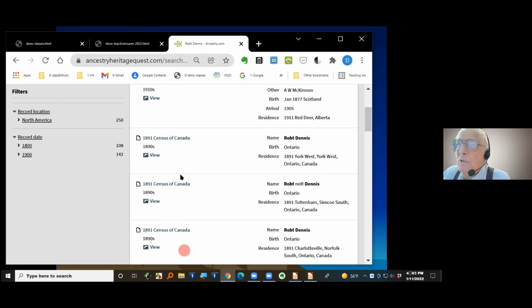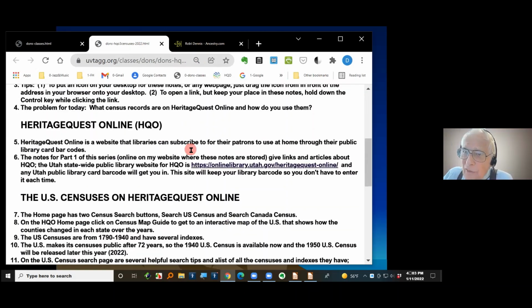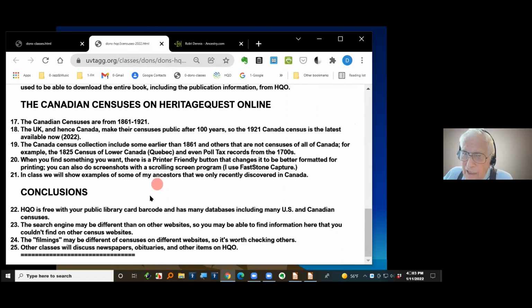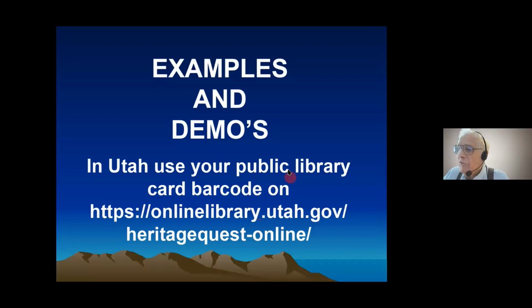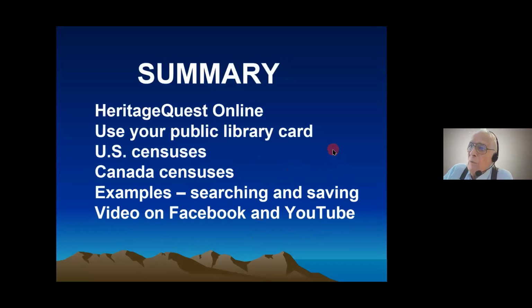Now, let me go back to our HeritageQuest. These are the notes. We've now talked about the U.S. censuses, the Canadian censuses, and the details on there. Here are the conclusions. Let me see if I can get back into my PowerPoint, which is right there. And so we've now looked at examples, and here's the summary as to what we've looked at.